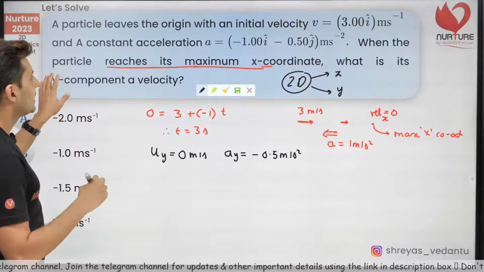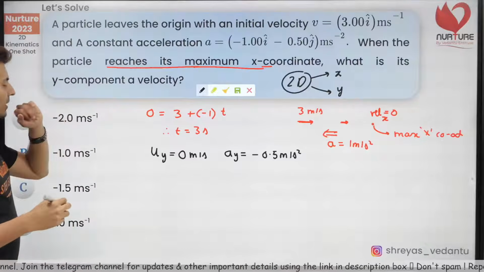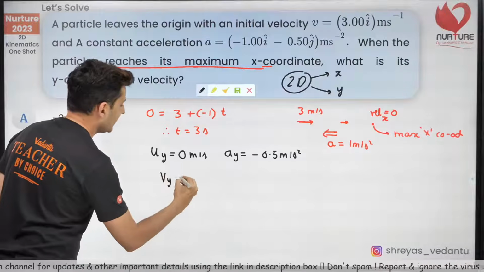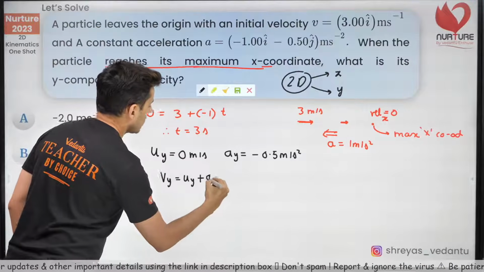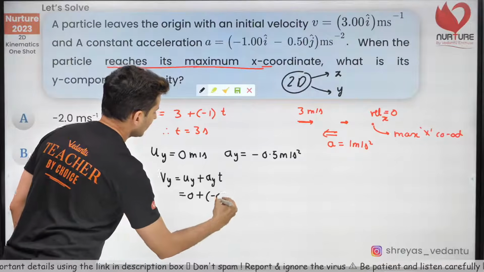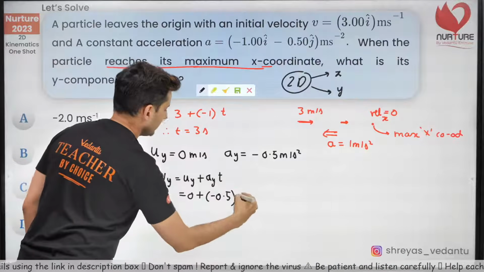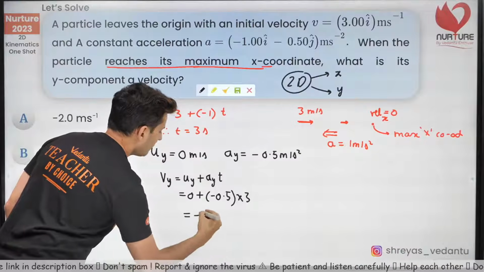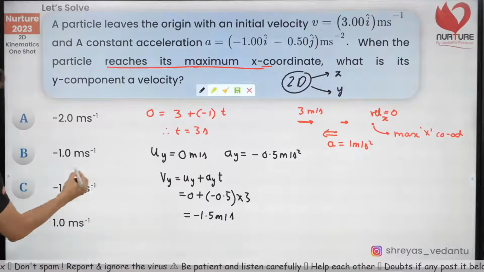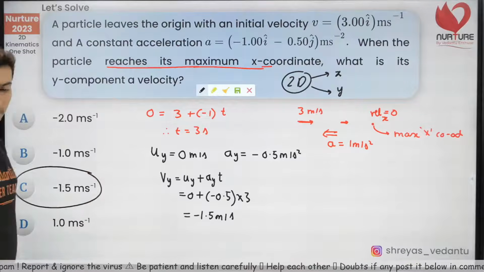And lastly, what is the y component of the velocity? So I will say Vy is uy plus ay into t. uy is 0, ay is minus 0.5, time is 3 seconds. So this will be minus 1.5 meters per second, which is option C, I believe. Check this out.